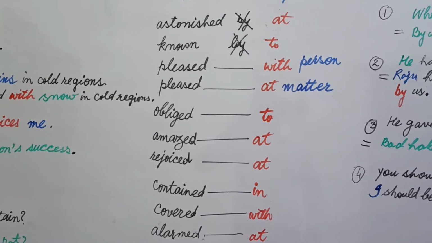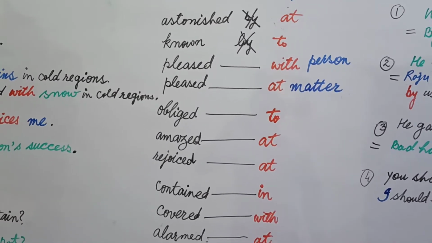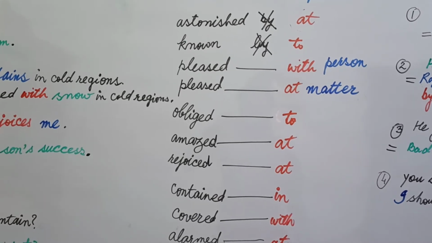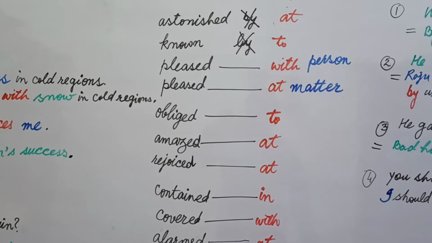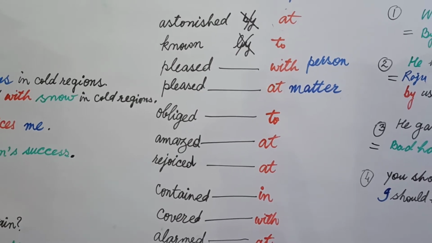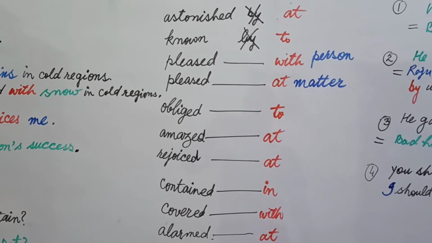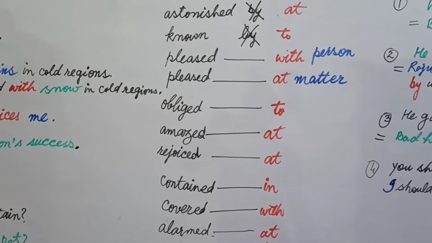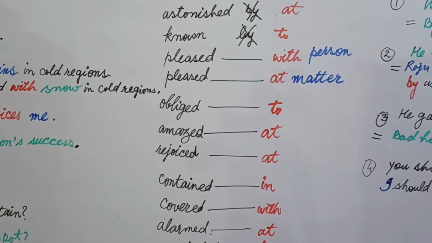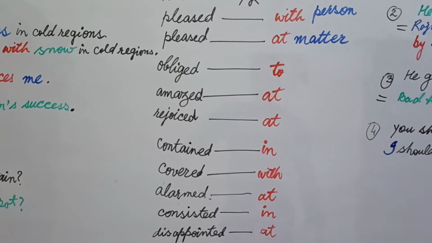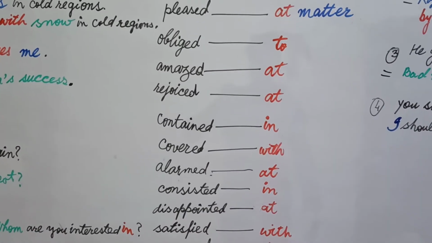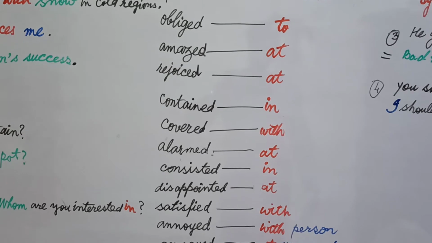If you write a person after the preposition, then you choose the preposition with. And if at is followed by some matter or reason or thing, then you use at. Obliged to, amazed at, rejoiced at, contained in, covered with, alarmed at, consisted in, disappointed at, satisfied with, annoyed with.